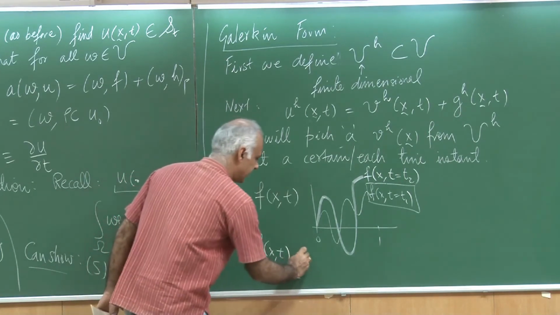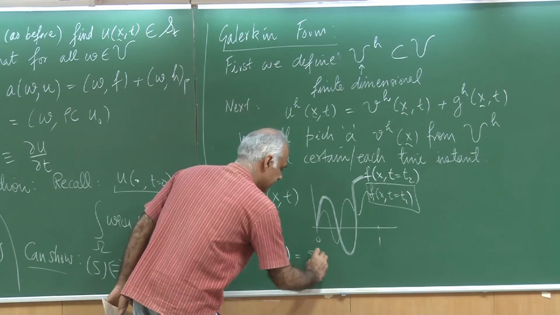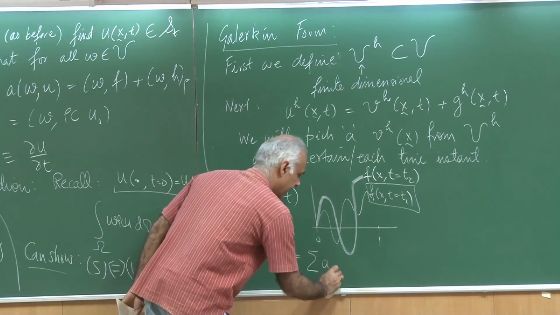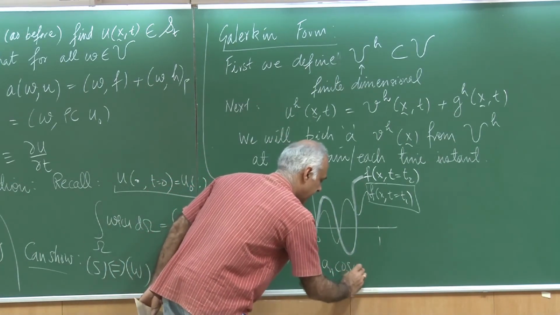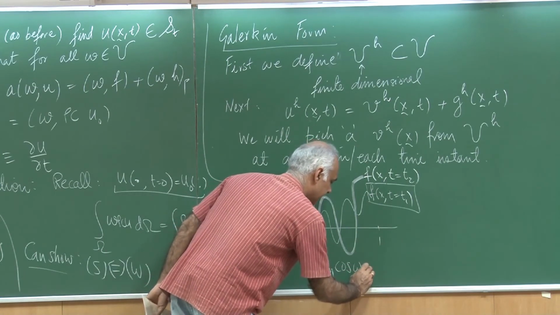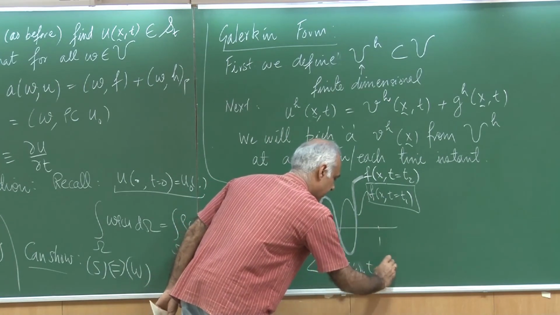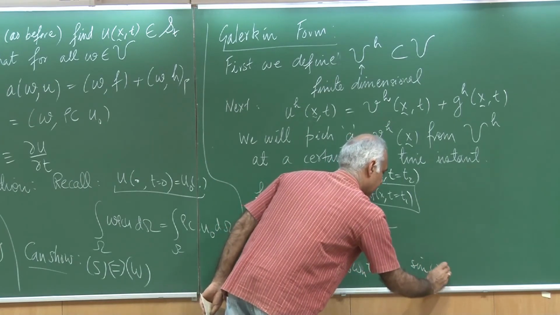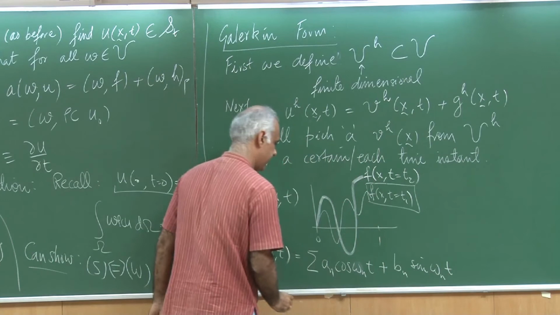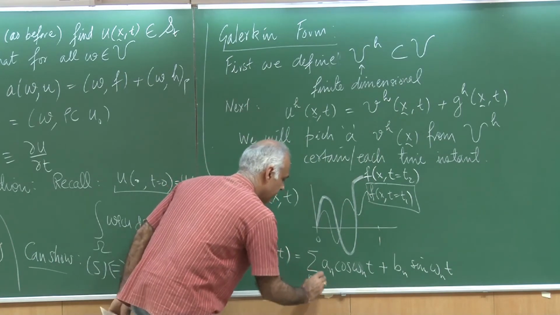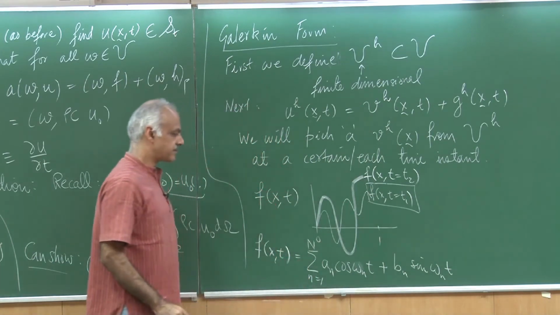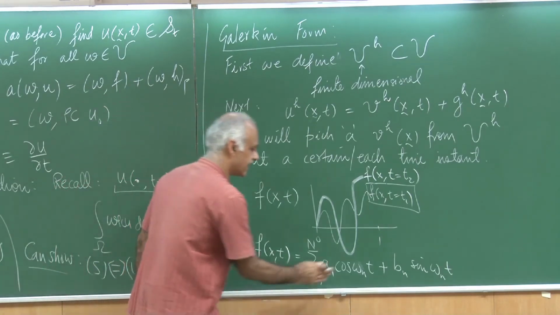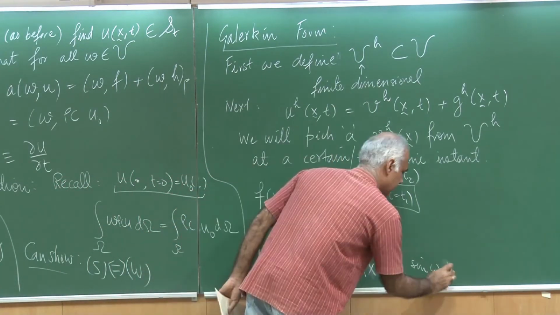At each time instant I am writing it as summation a n cosine omega n t plus b n sine omega n t, and my n goes from 1 to capital N. I am sorry, these are x.